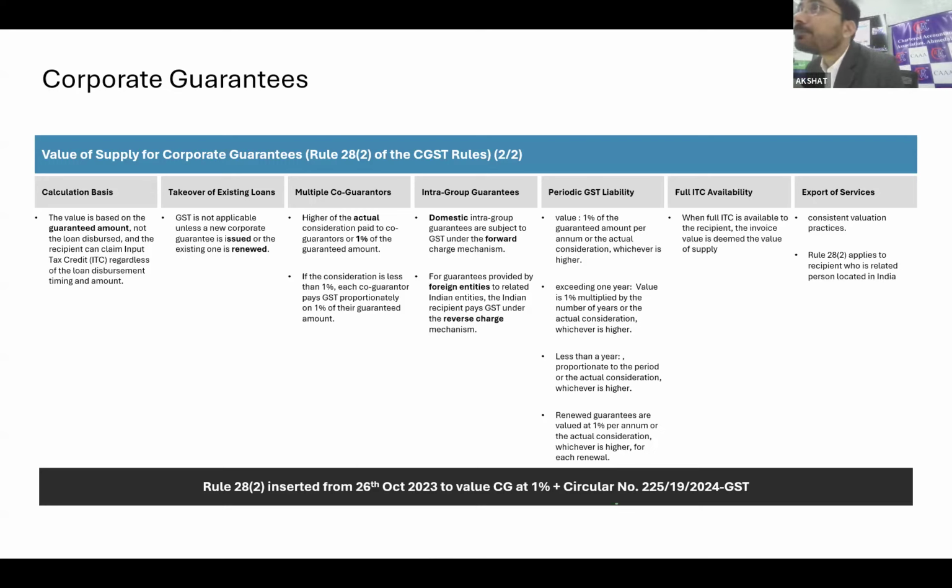Sorry? Then also it can be zero. Yes, yes, here also they have clarified, via circular also they have clarified. I have put that slide.